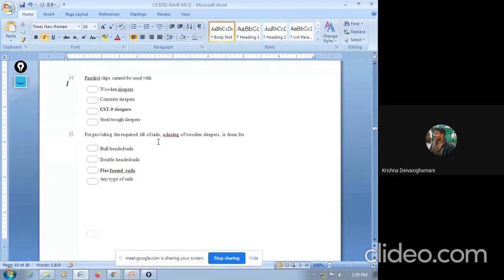Next question. For providing the required tilt of rails, adjusting of wooden sleeper is done for: bull-headed rail, double-headed rail, flat-footed rail, any type of these. So the answer is flat-footed rail. The adjusting of wooden sleeper is mainly done only for flat-footed rails.